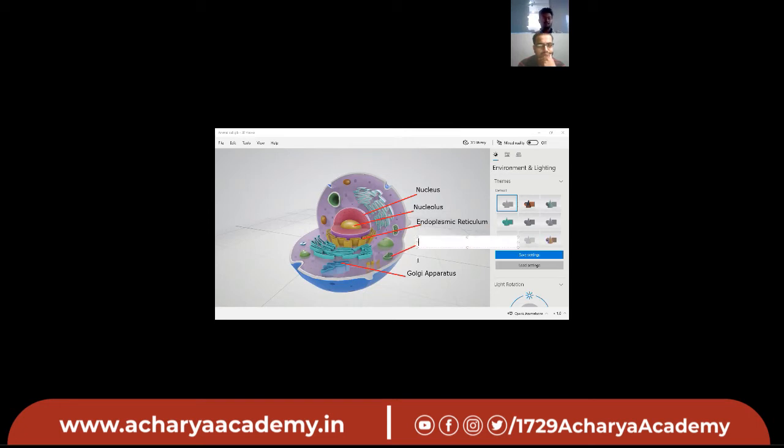This one. Mitochondria. Its function. Powerhouse of cell. Yes. Mitochondria produces ATP, which is energy currency of a cell. Adenosine triphosphate. So it is called powerhouse of cell. Okay. Next part.